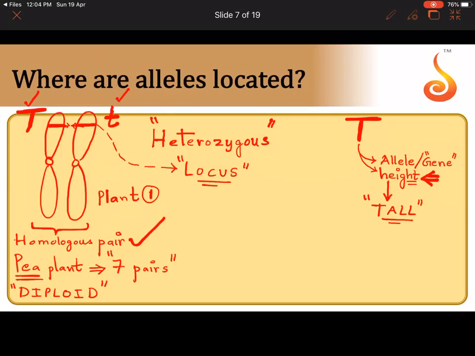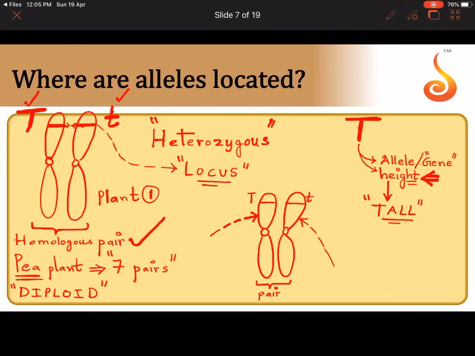Now just to extend the concept slightly, again I am going to take this homologous pair. Let me show capital T is on one member, small t is on another member. This together is a homologous pair. Now where did these 2 chromosomes come from? In a diploid organism, within a homologous pair, one of them has come from the egg, from the mother, and one of them has come from the sperm, that is from the father.